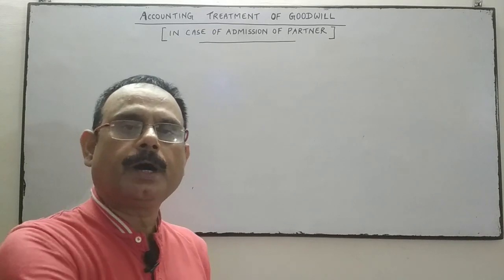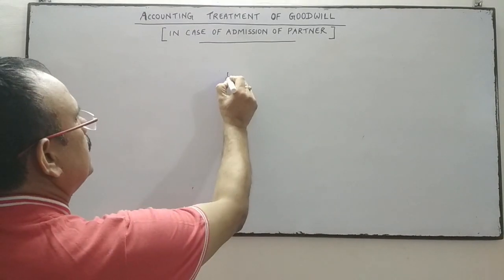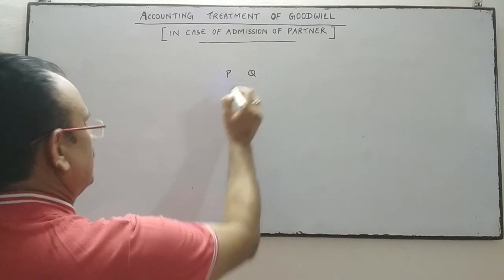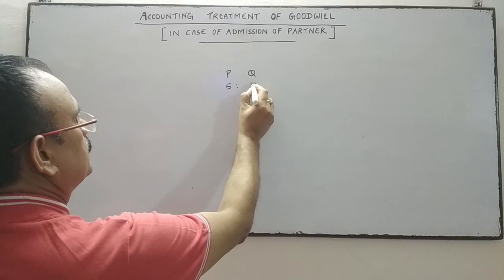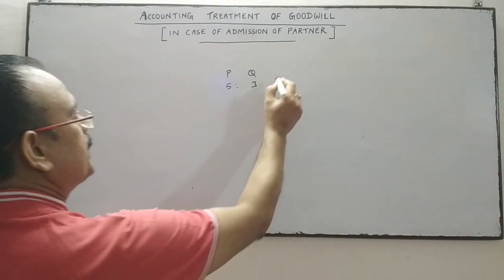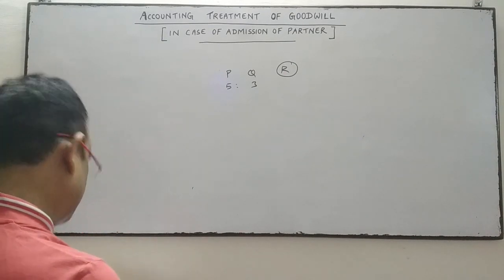P and Q are partners. Profit sharing ratio 5:3. They admit R as a new partner for